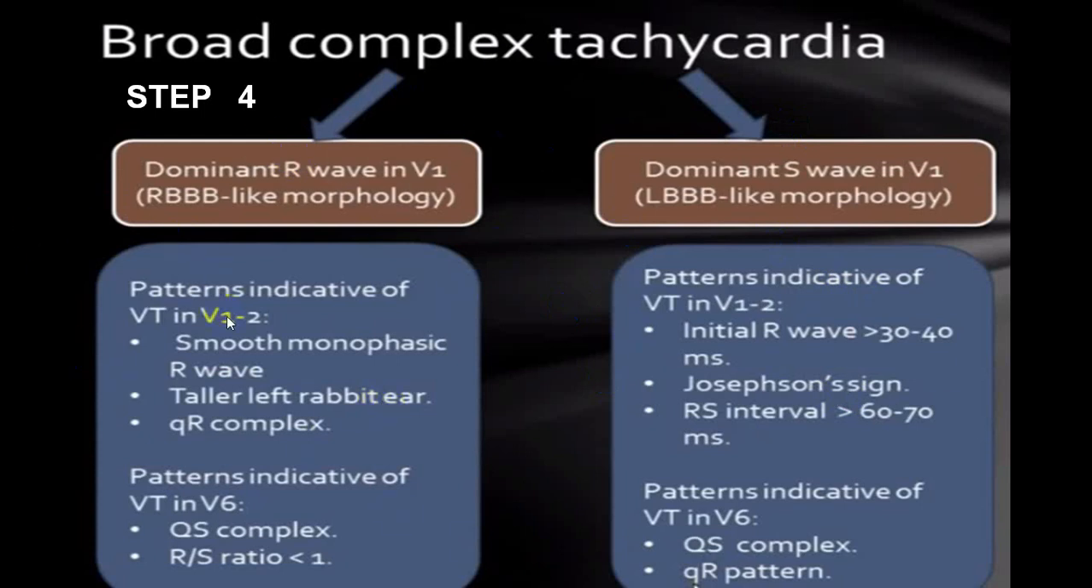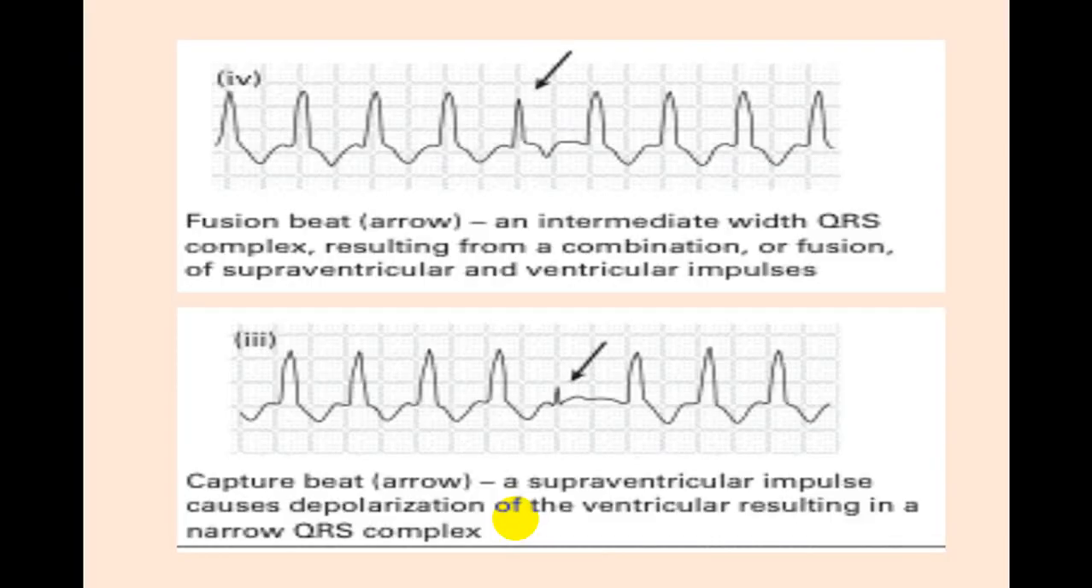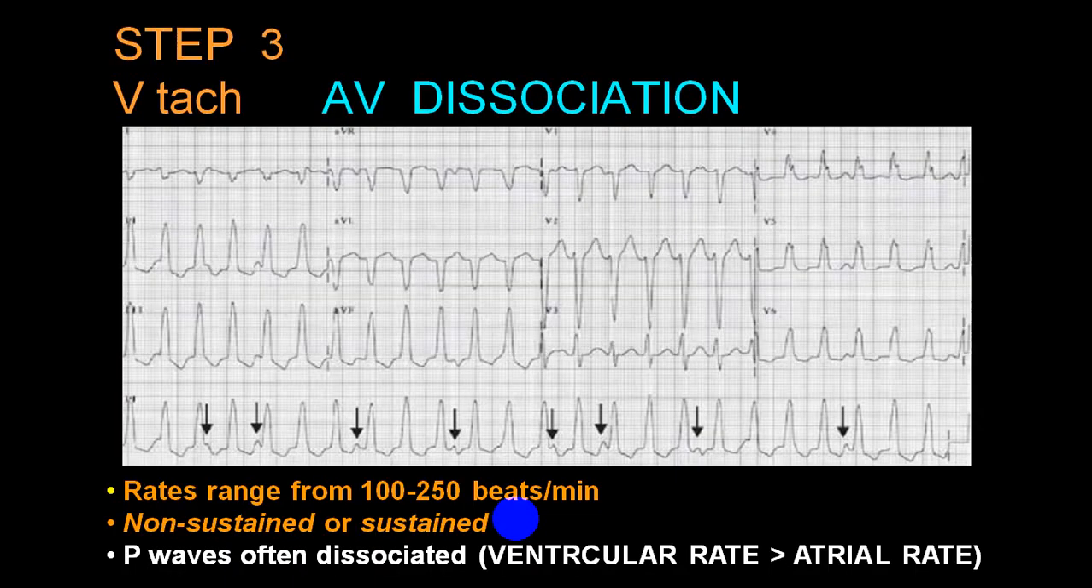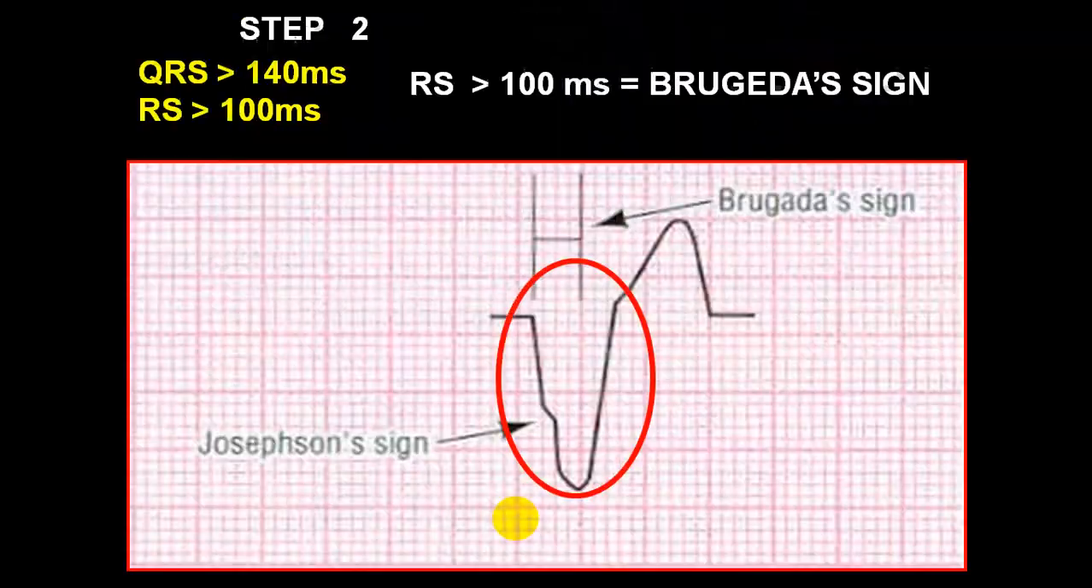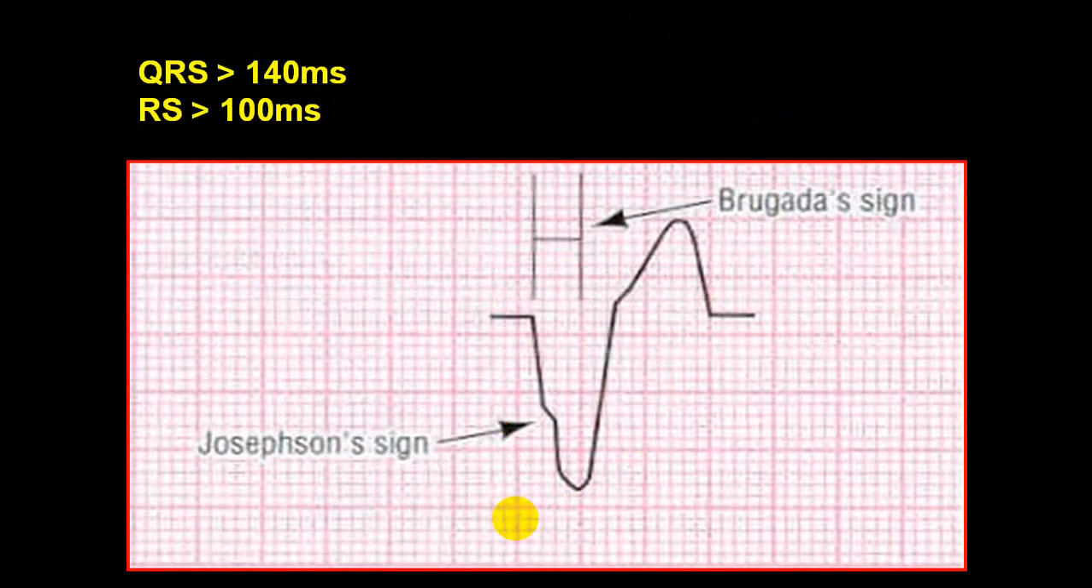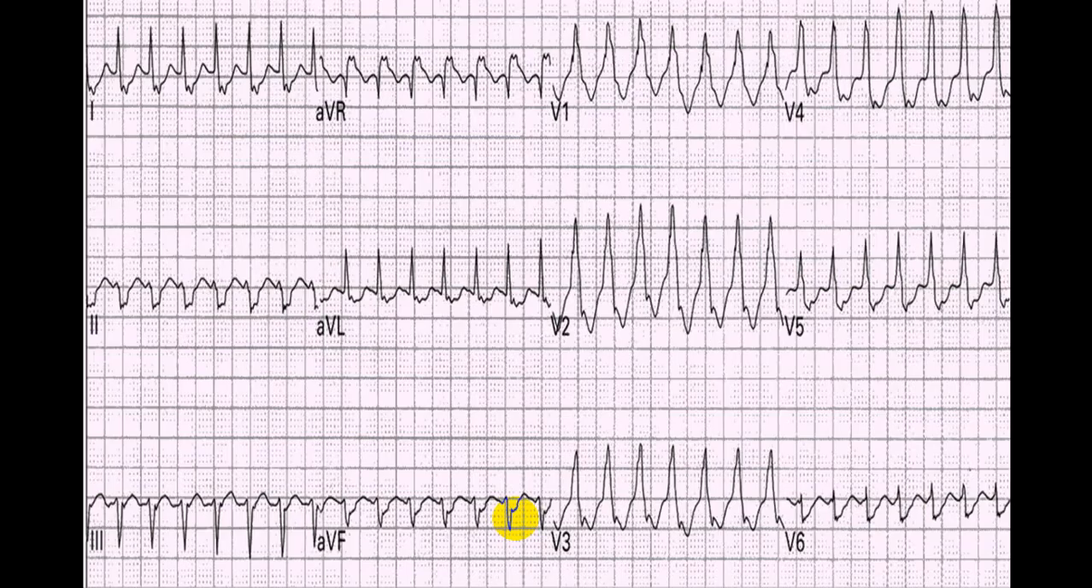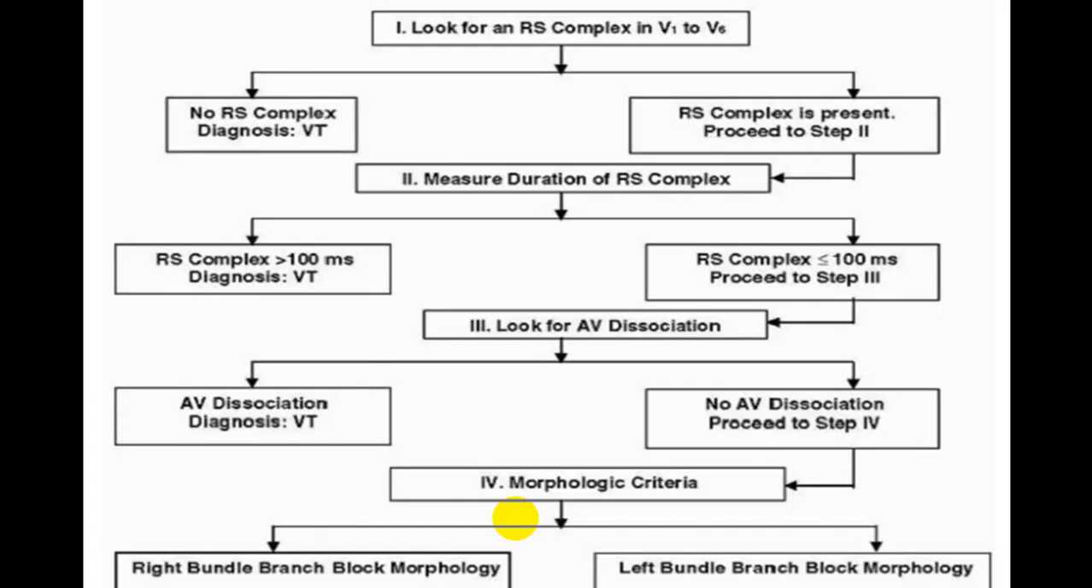Instead of looking at an RBBB morphology or LBBB morphology, try to look for Brugada's sign, try to look for Josephson's sign, and if you can identify what we call, I've already shown you before. This is Brugada's sign, Josephson's sign, I've shown you before, and I've shown you one more difference.